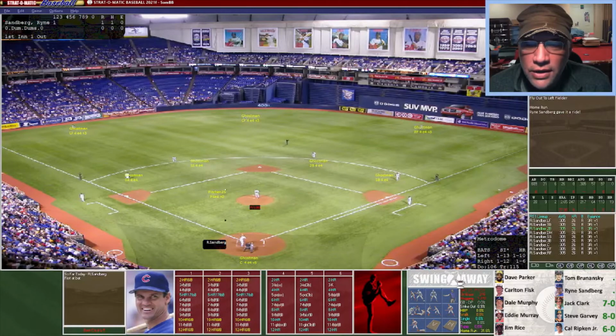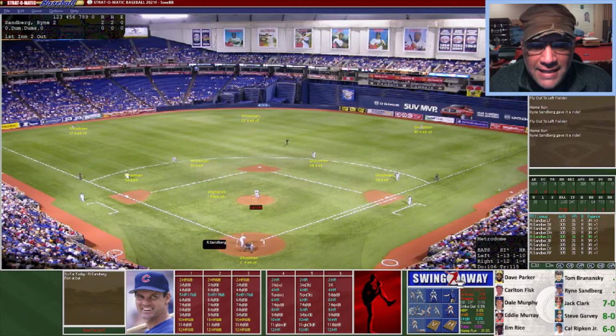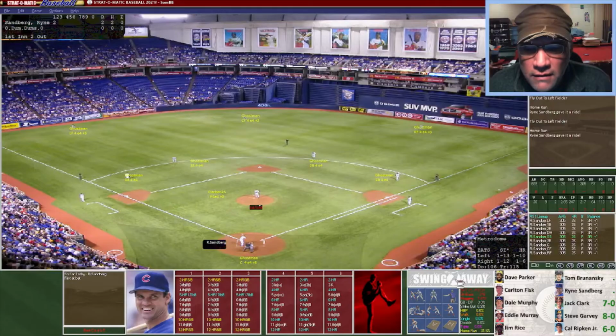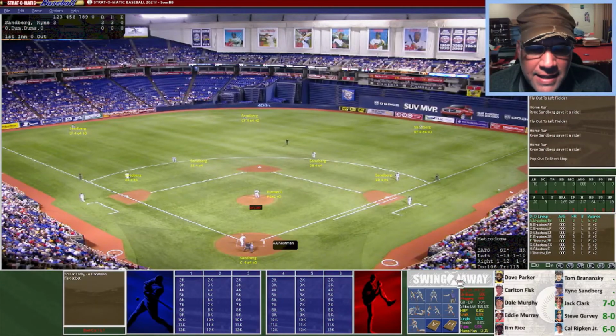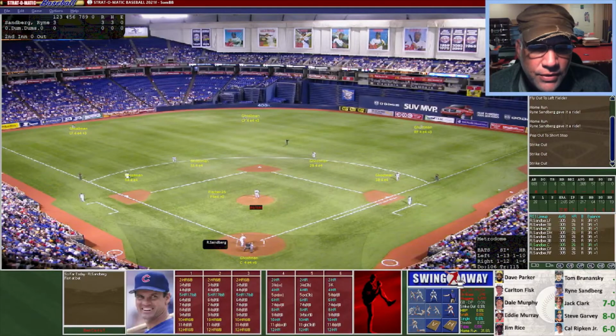Home run number 1. Here's a fly ball, shallow left field. Not going to be good enough. And here is another swing. Will it have enough? Yes, it will. That's going to be a home run. So 2 home runs for Sandberg. He goes opposite field. It's going to be far, and it's going to be almost up into the press box, and that's going to be his 3rd home run. Here's a shot, and it's a pop out. That's going to be his 3rd out. So Sandberg right now has 3 outs, 3 home runs.